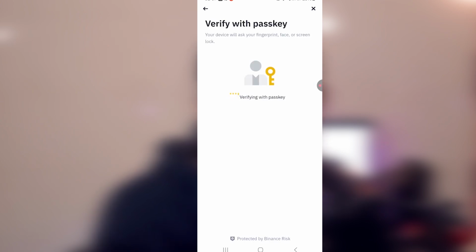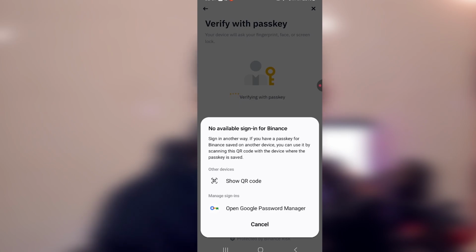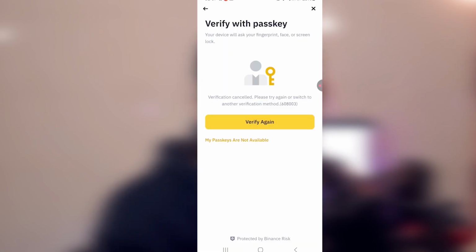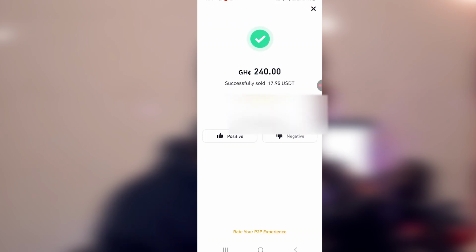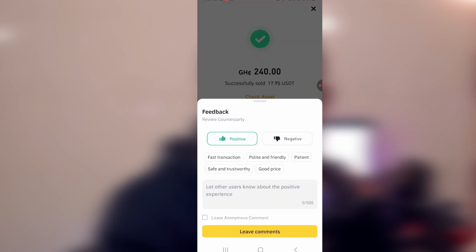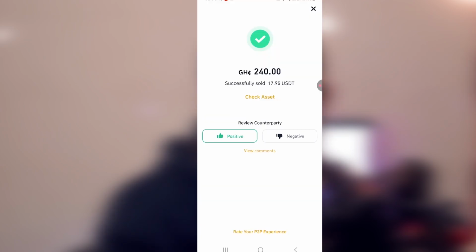So right now we are releasing the 18 USDT that we have to him because we are selling to him. Yes. So it will ask for some verification. So you just verify with whatever you used. Okay. So this is it. Boom. So 240 cedis successfully sold, 17.95 USDT. You can give a review. Positive, fast, polite, patient. Then you leave your comment.